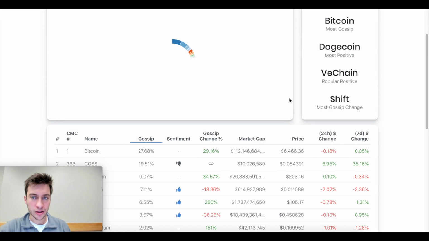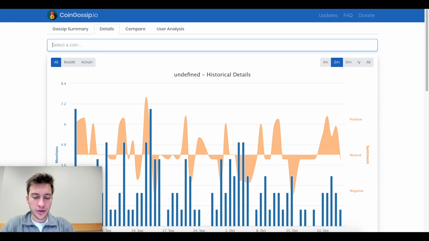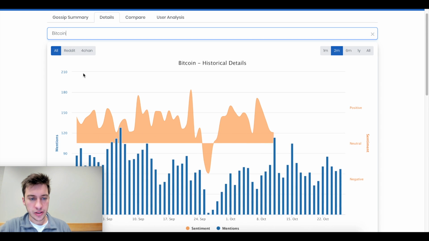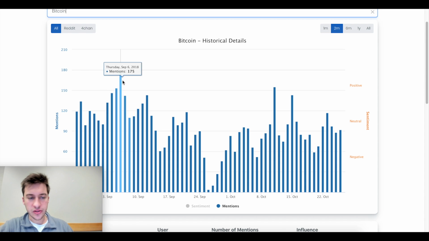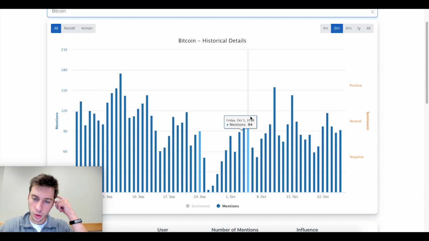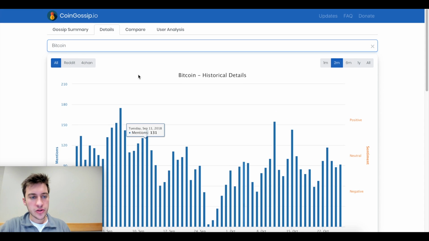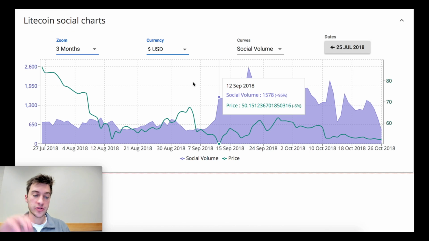Binance Coin on this site here. When we're looking at something like Bitcoin, it's going to have a lot more mentions. That's going to give us more data. So when we look at Bitcoin here, this is a little bit better data where we can see surges in mentions. So those three sites are just ways that you can look at public interest.